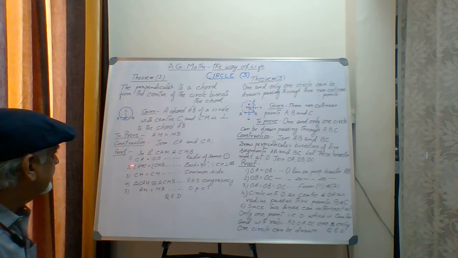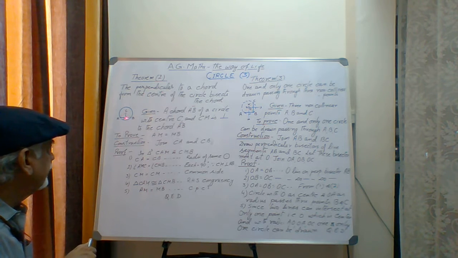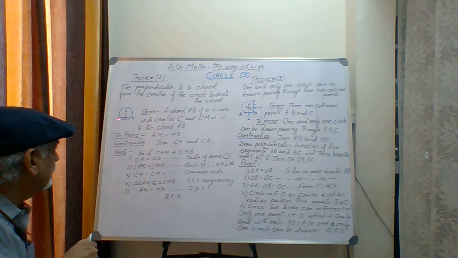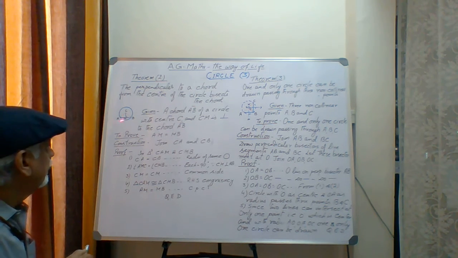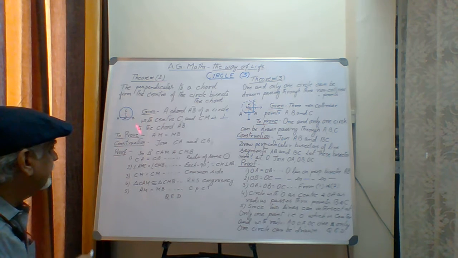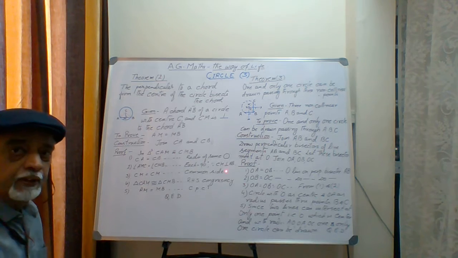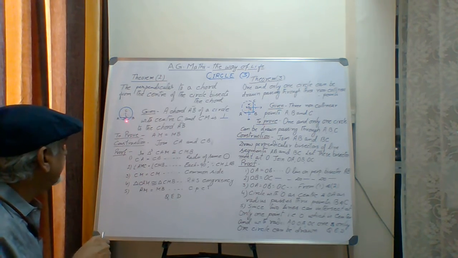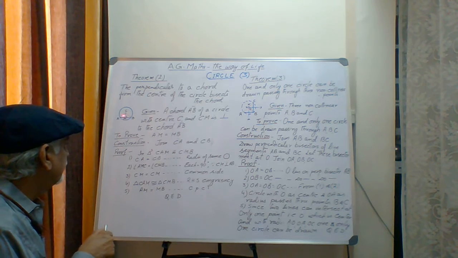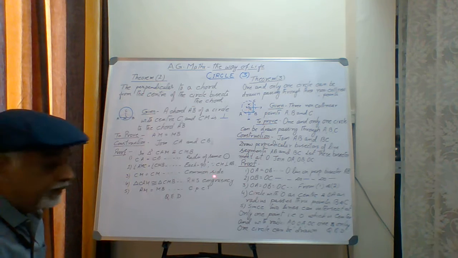Second statement: angle AMC is equal to angle CMB, which are both right angles. If a perpendicular is dropped from the point C down on the chord AB meeting at the point M, then both side angles are equal and they are 90 degrees each, because CM is perpendicular on AB. Correct. Third point I have written: CM is equal to CM. This side of the two triangles is common.